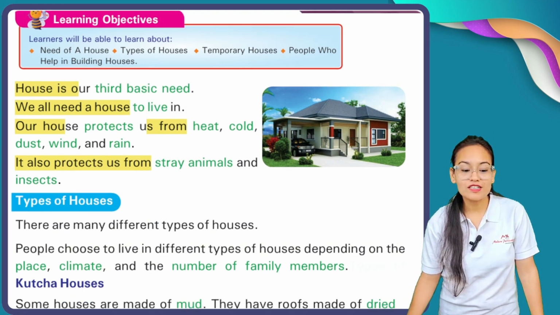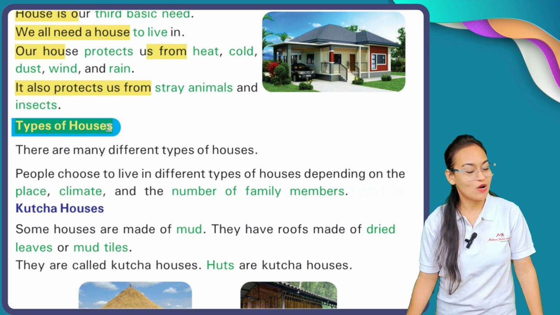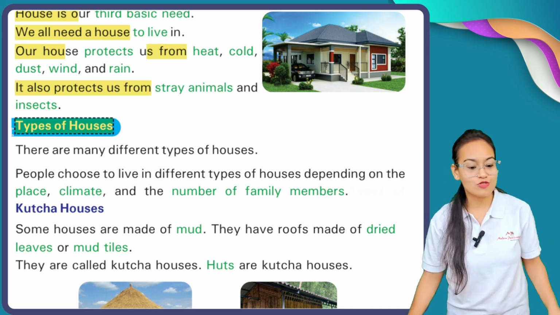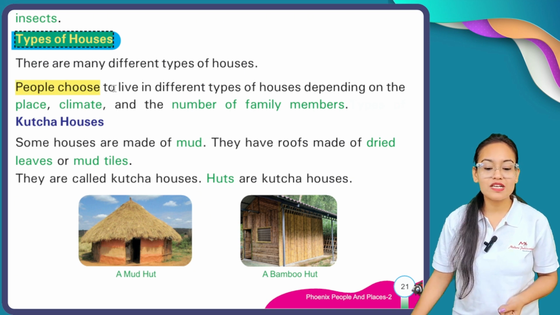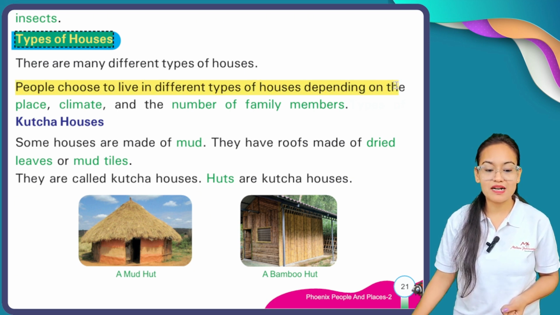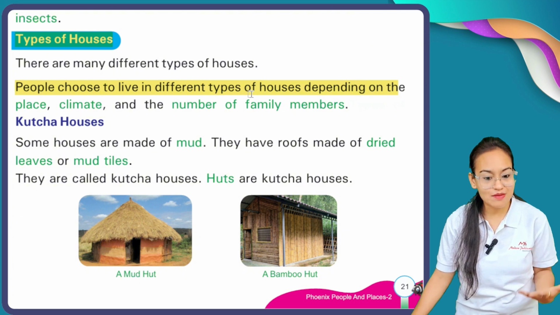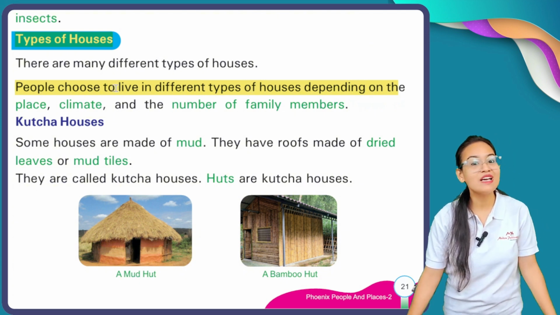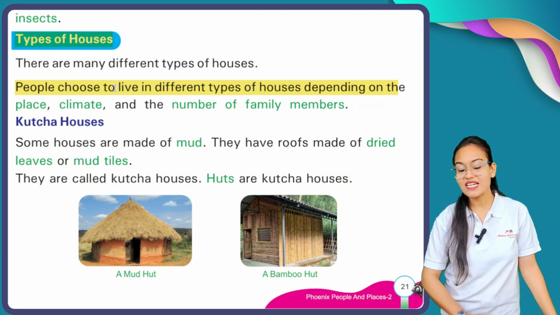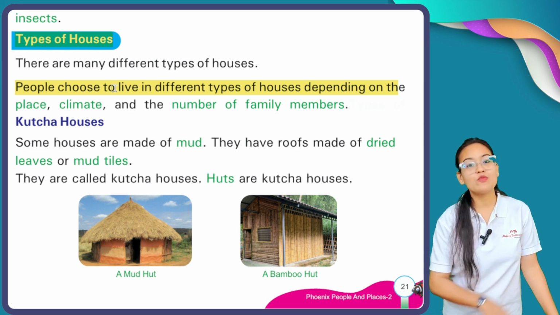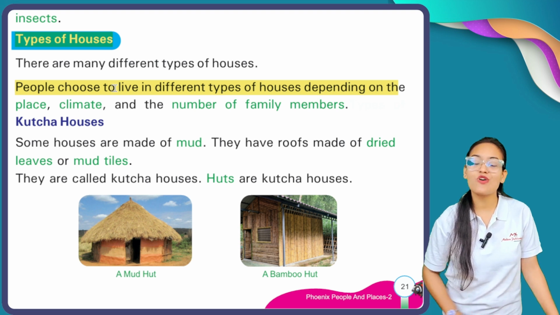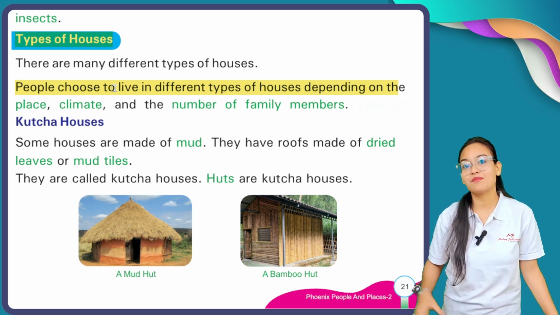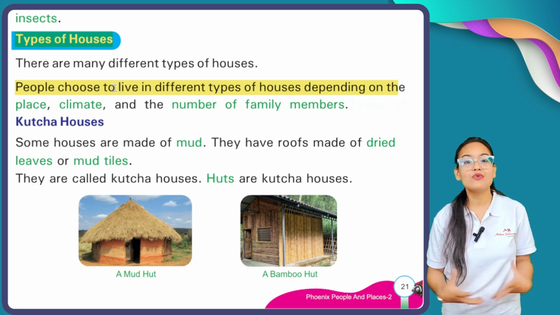Now, what are the types of houses? See, there are many types of houses. People choose to live in different types of houses depending upon the place, climate, and the number of family members. All human beings live in a house, but the construction of those houses completely depends upon the area where you live.